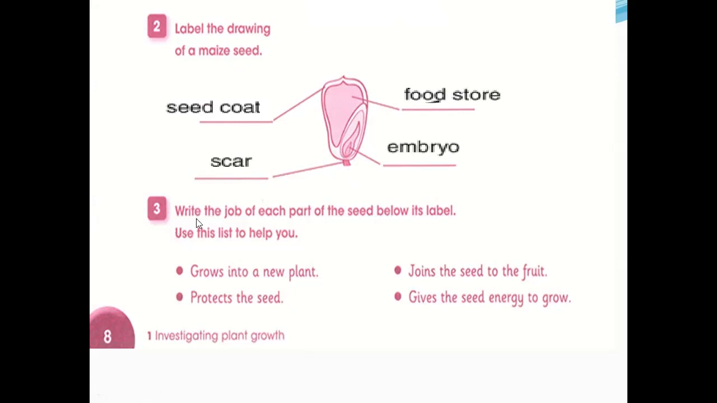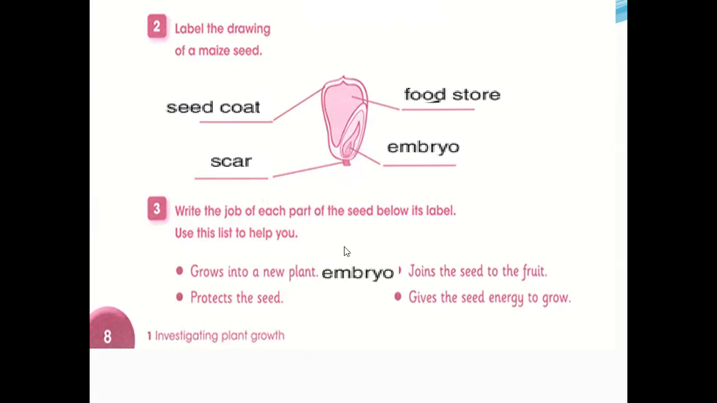Write the job of each part of the seed below its label. Let's start. Use this list to help you. Grow into a new plant. What do you think? Grow into a new plant. Yes, embryo. Embryo grows into a new plant. The starting process starts from here.